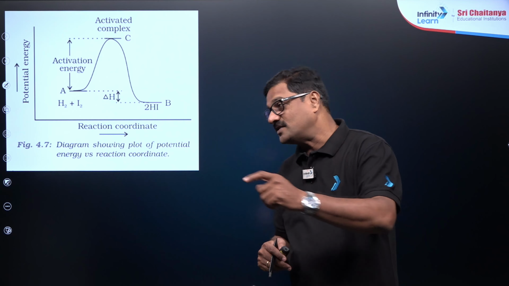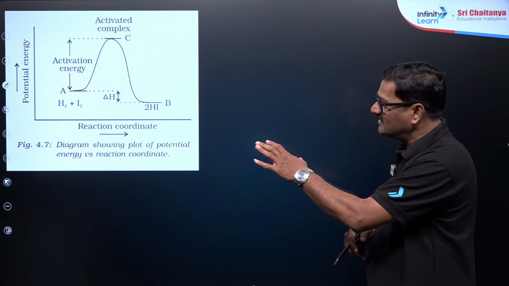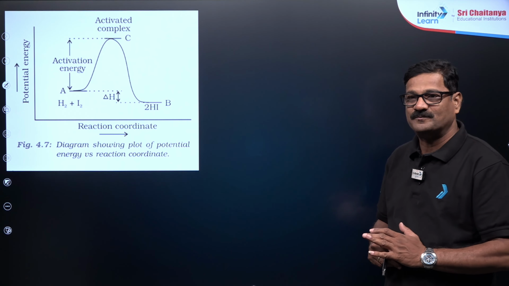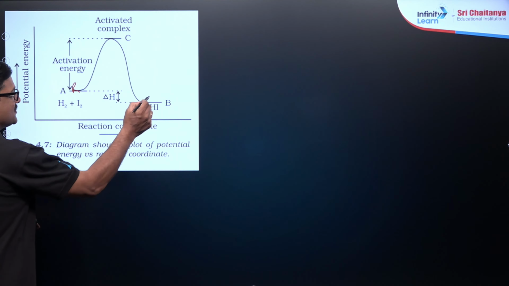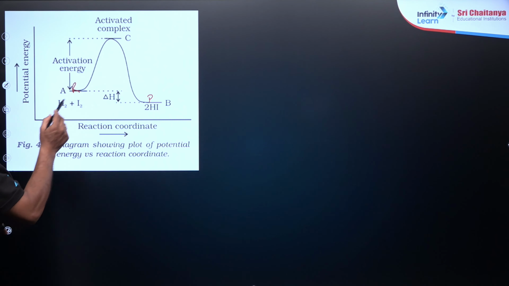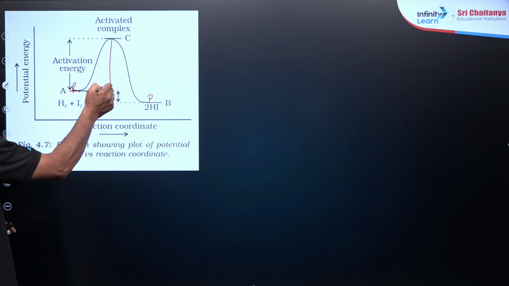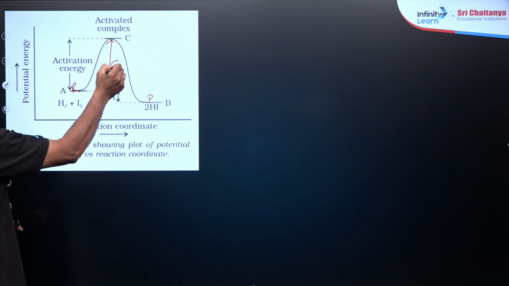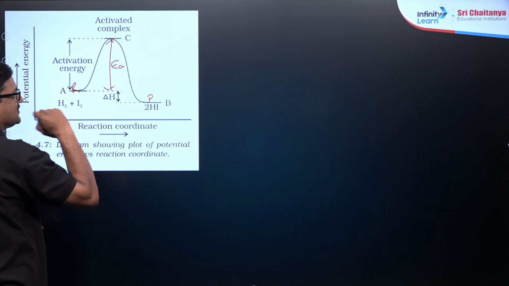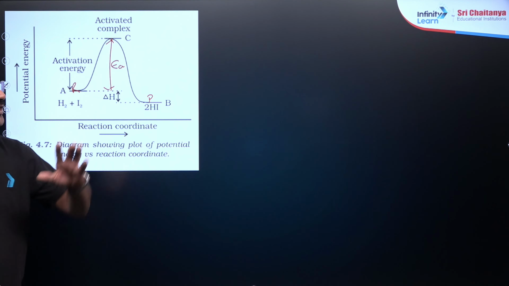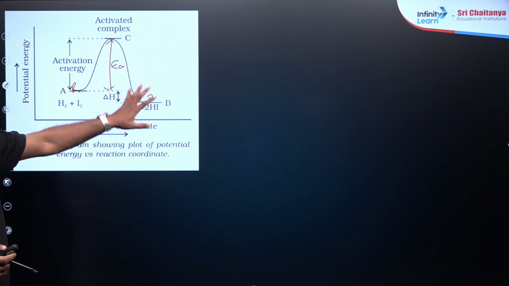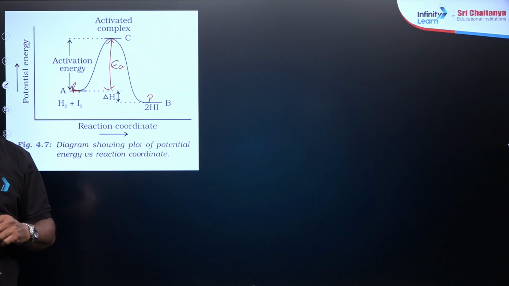So those students, please, you can see this is the potential energy versus reaction coordinate. जो reactant है ना, and it is giving rise to a product, and the energy that is supplied to the reactant to take it into the transition state is called activation energy, ताकि ये reactant पुराना बॉन्ड तोड़ के नया बॉन्ड बना के प्रोडक्ट बनेगा.